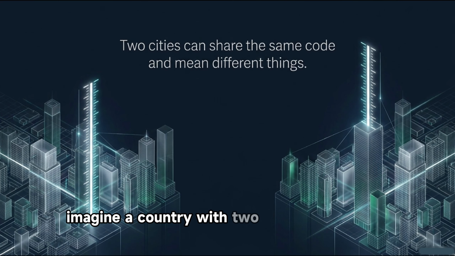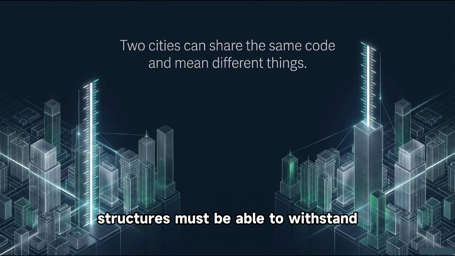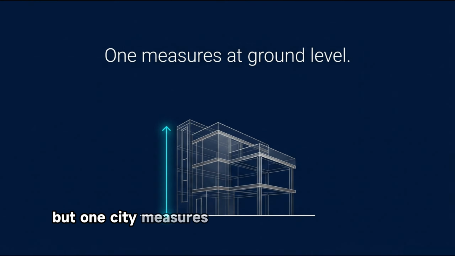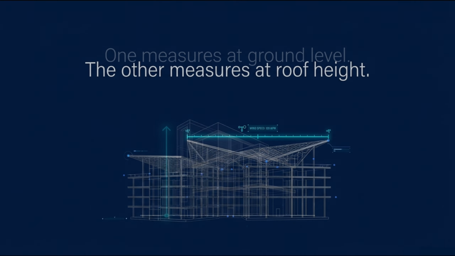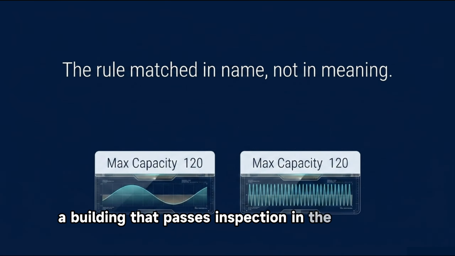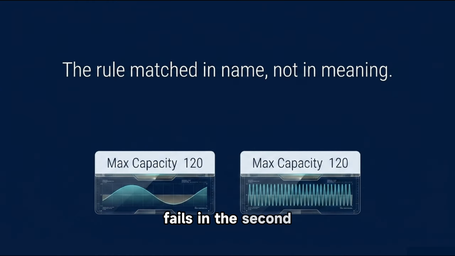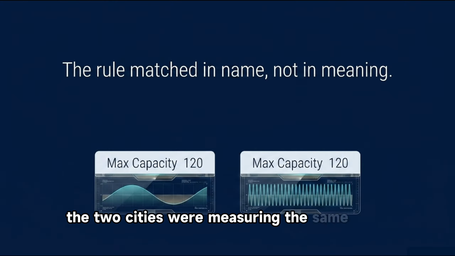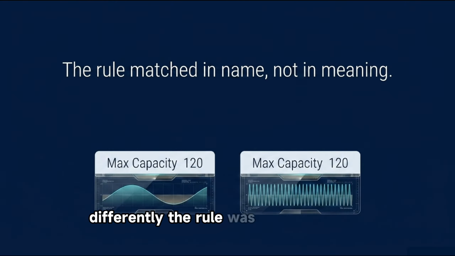Imagine a country with two neighboring cities, each with its own building code. Both codes say structures must be able to withstand winds of up to 120 kilometers per hour. That sounds like the same rule, but one city measures wind speed at ground level. The other measures it at roof height. A building that passes inspection in the first city fails in the second, not because the standard changed, but because the two cities were measuring the same thing differently. The rule was shared in name, it was not shared in meaning.